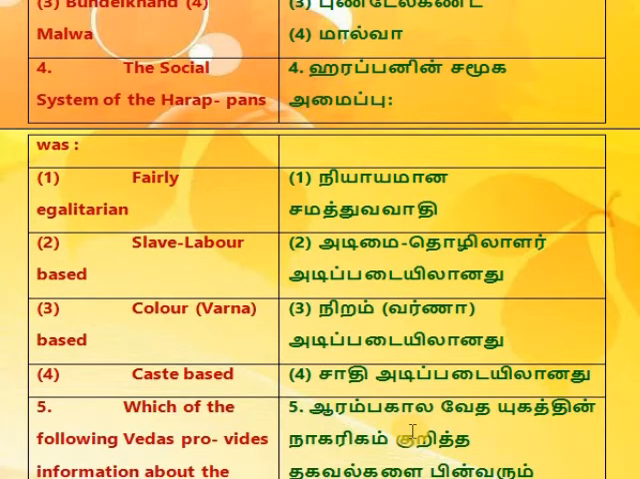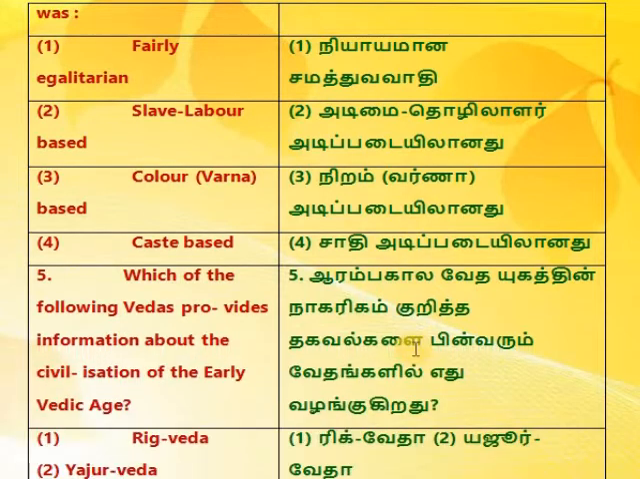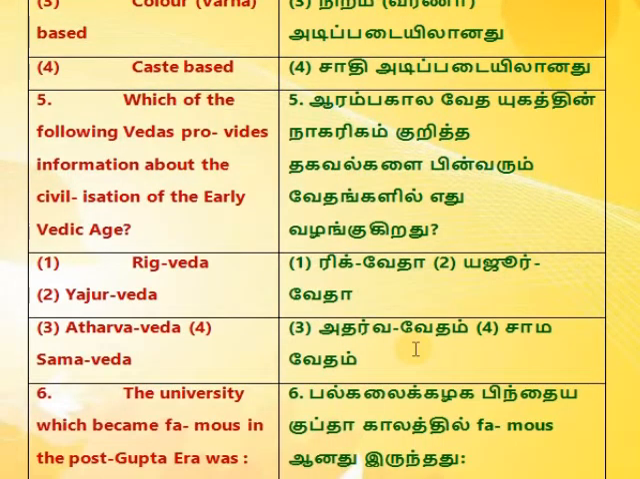Fairly egalitarian. 2. Slave labor based. 3. Color, Varna, based. 4. Caste based. 5. Which of the following Vedas provides information about the civilization of the early Vedic age? 1. Rig Veda, 2. Yajur Veda. 3. Atharva Veda, 4. Samaveda.